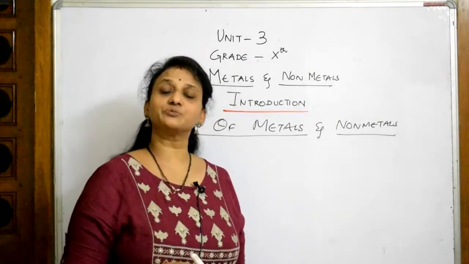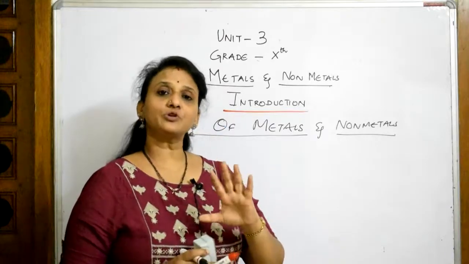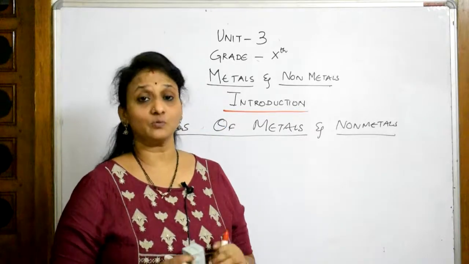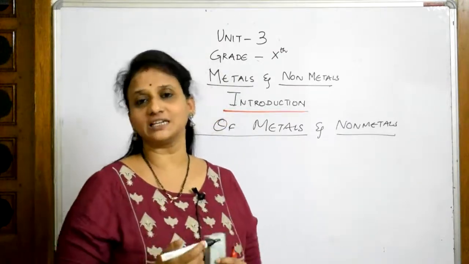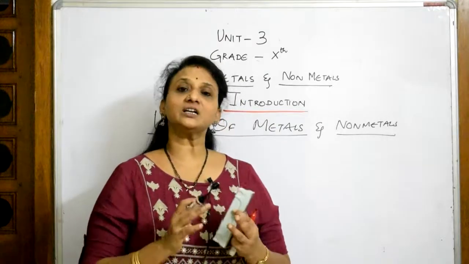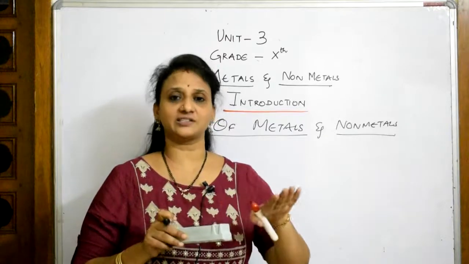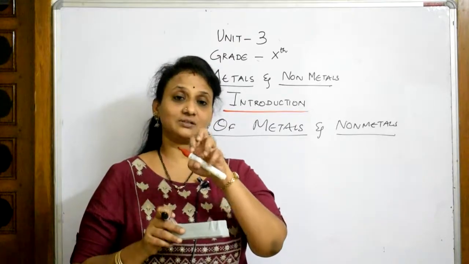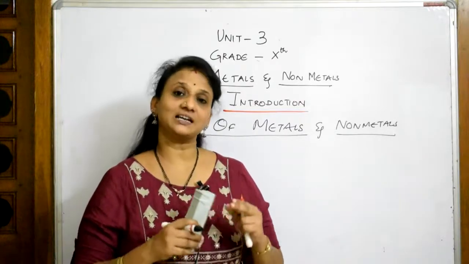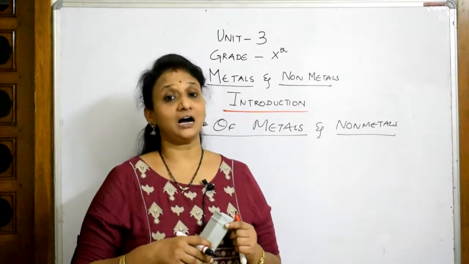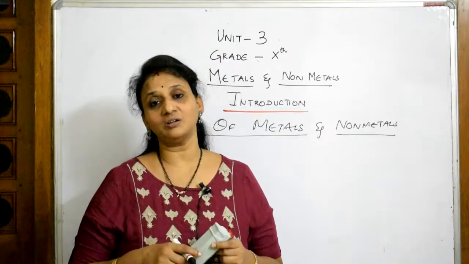Right, students, welcome to the first video of the chapter, that is uses of metals and non-metals. First of all, before going into the uses, let us first understand what actually metals are. I'll list out the metals which you will be using daily. Remember, whenever I say something is a metal, it will have a shining surface. Lustrous means they have that shining or bright surface. There are a few exceptions, I accept. The surfaces which are hard and shiny, or hard and lustrous, are called metals.